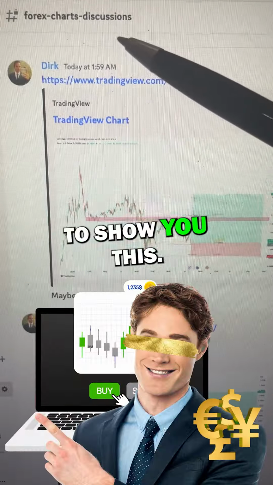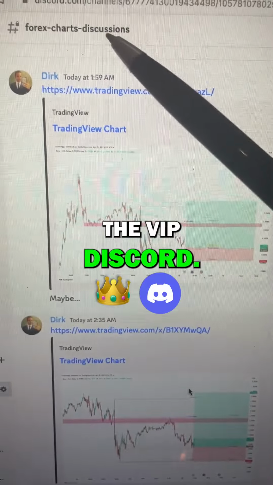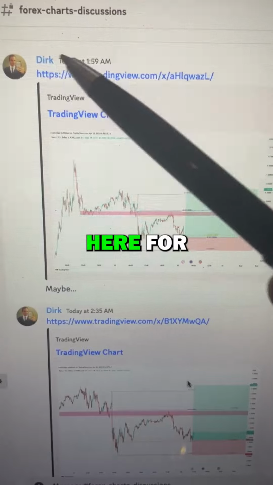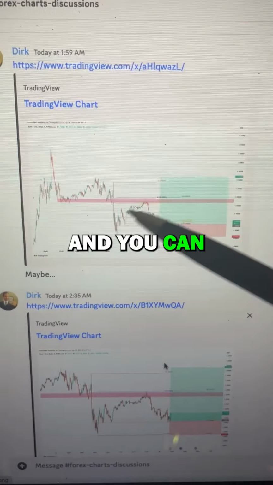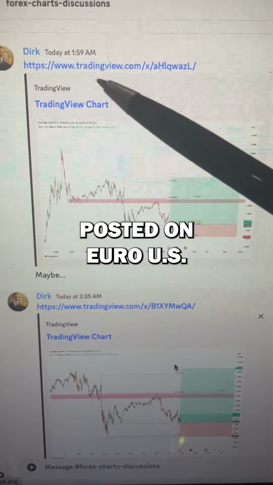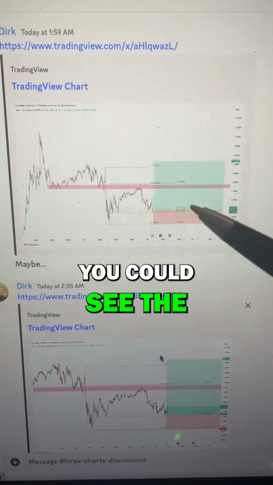Okay, so I just want to show you this. This is inside the VIP Discord. You can see we have a channel here for Forex discussions. And you can see this was a trade setup that I posted on Euro US dollar. You can see the timestamp.